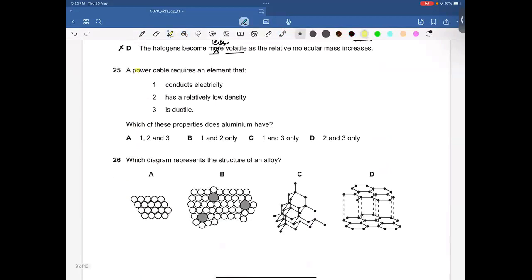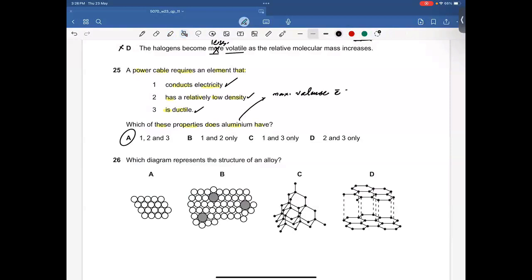25. A power cable requires an element that conducts electricity, has a relatively low density, and is ductile. Which of these properties does aluminum have? Aluminum conducts electricity because it contains maximum valence electrons. Has a relatively low density. That's right. Is ductile. That's also right. I believe A is going to be the right answer.